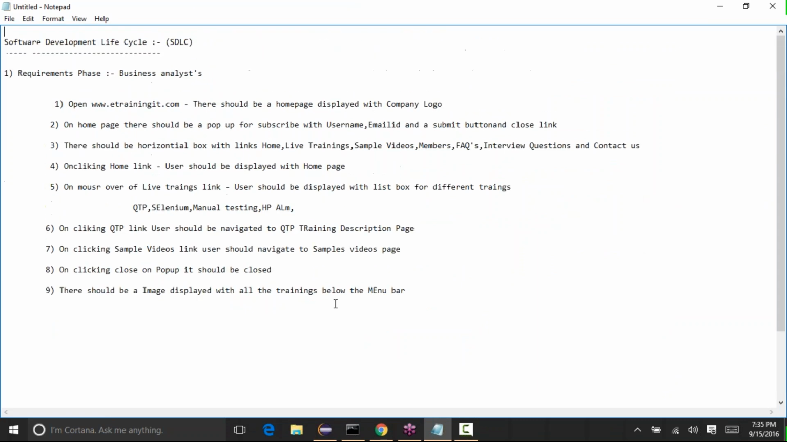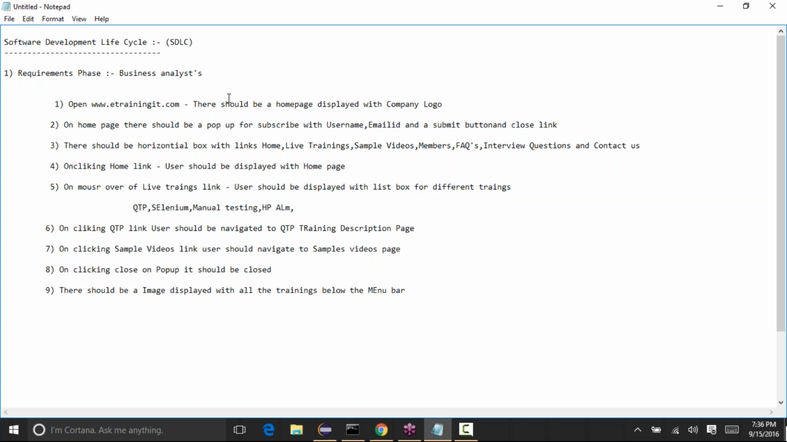Okay, so the BAs will talk to the clients and they'll get all these requirements and write them down. That's the first phase of the software development lifecycle. Without requirements, we will not be able to develop the application or create anything. If you don't know what you are doing, we cannot do anything. So that's where the requirements come in. First we get the requirements, and based on the requirements, the application will be developed.